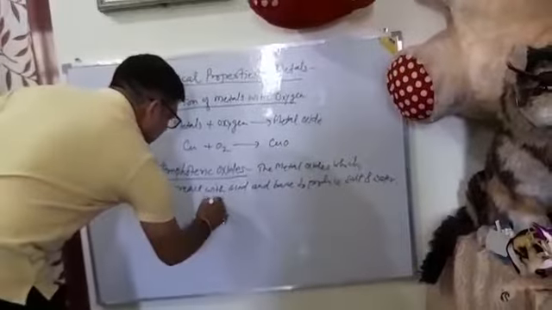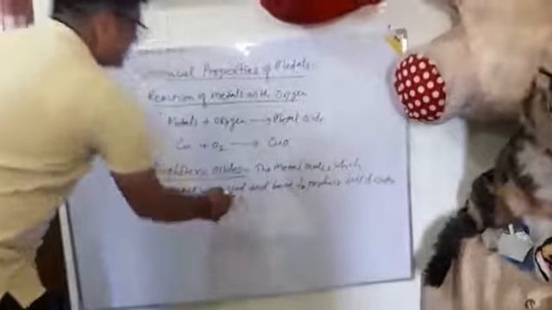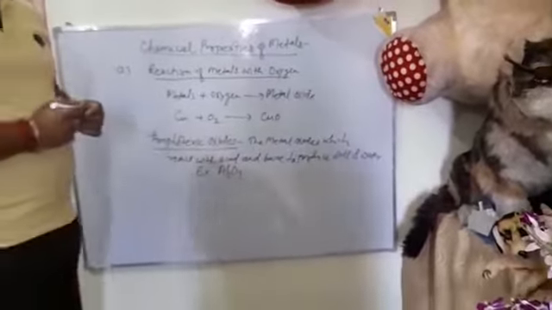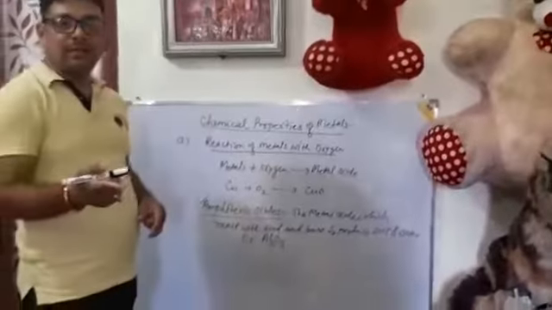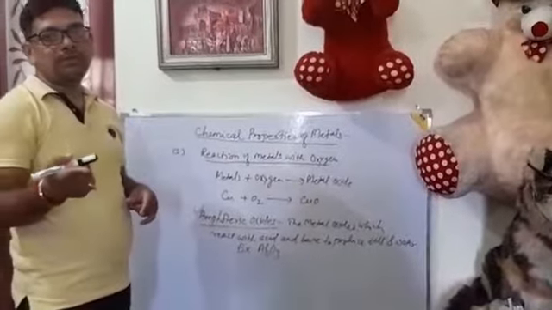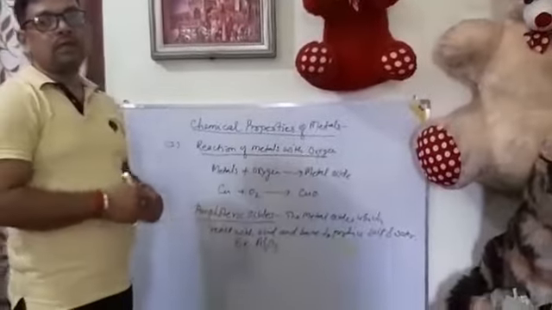So for example, aluminum oxide, Al2O3, is an amphoteric oxide. Why? When aluminum oxide reacts with acid, it gives salt and water, and when aluminum oxide reacts with base, it also gives salt and water.